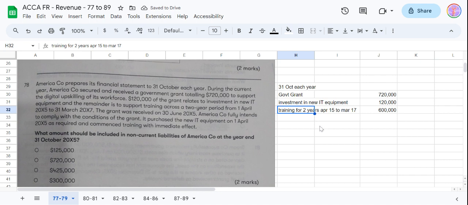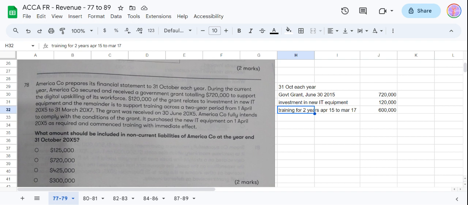The grant was received on 30th June 15. A company fully intends to comply with the conditions of the grant.